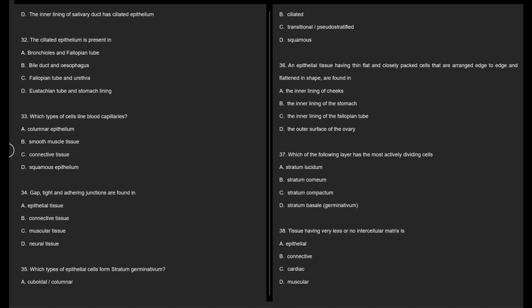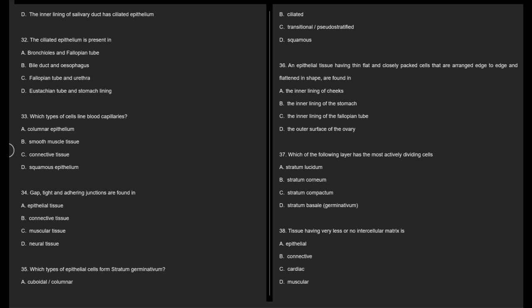33. Which types of cells line blood capillaries? A. Columnar epithelium, B. Smooth muscle tissue, C. Connective tissue, D. Squamous epithelium. 34. Gap, tight, and adhering junctions are found in A. Epithelial tissue, B. Connective tissue, C. Muscular tissue, D. Neural tissue.